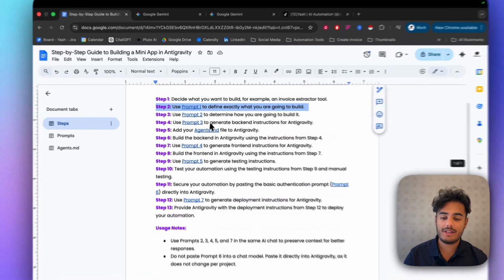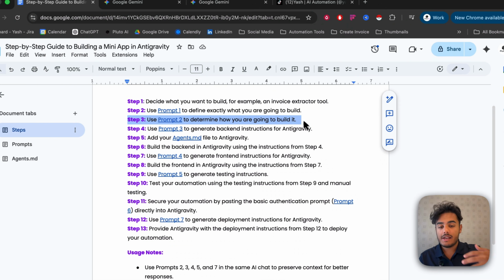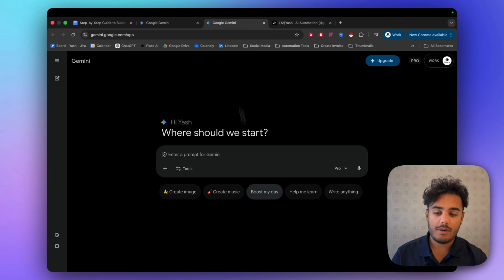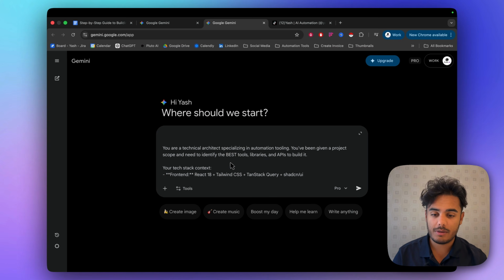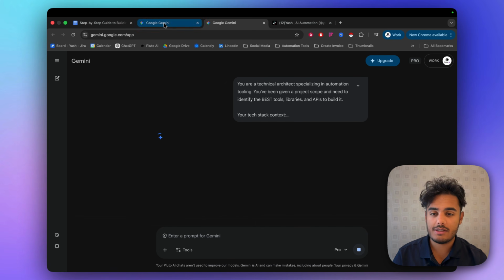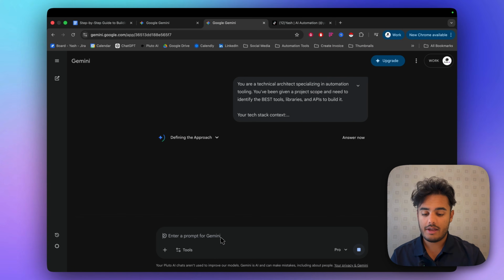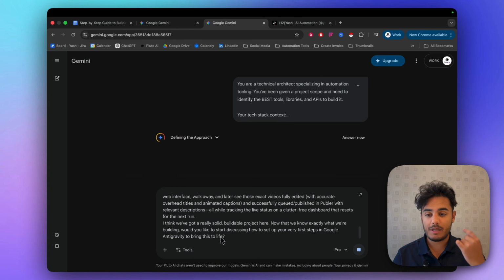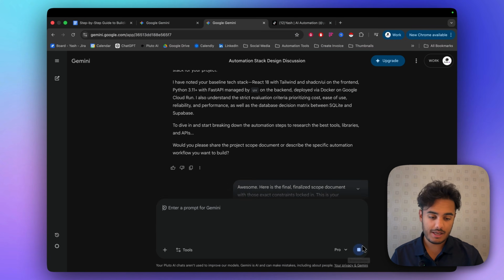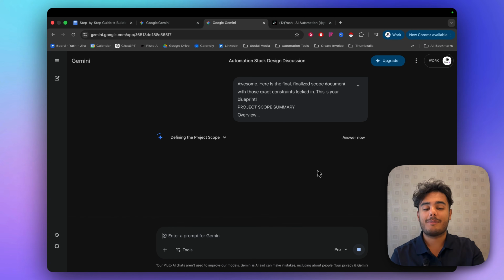So if I go over to step 3, it is to use prompt 2 to define exactly how we're going to build it. This is going to define what APIs we're going to use and all the technical specifications. So I've pasted in, this is prompt number 2, I think. Yes, front end, blah, blah, blah. So I'm going to paste this in, and then it's going to go and ask us for the project summary. So I'm going to copy the project summary in advance, and I'm going to paste that in here. And the minute it asks us for the project summary, there we go, we got it. I'm going to paste this one in. And now it's going to go and give us some tech stack recommendations.